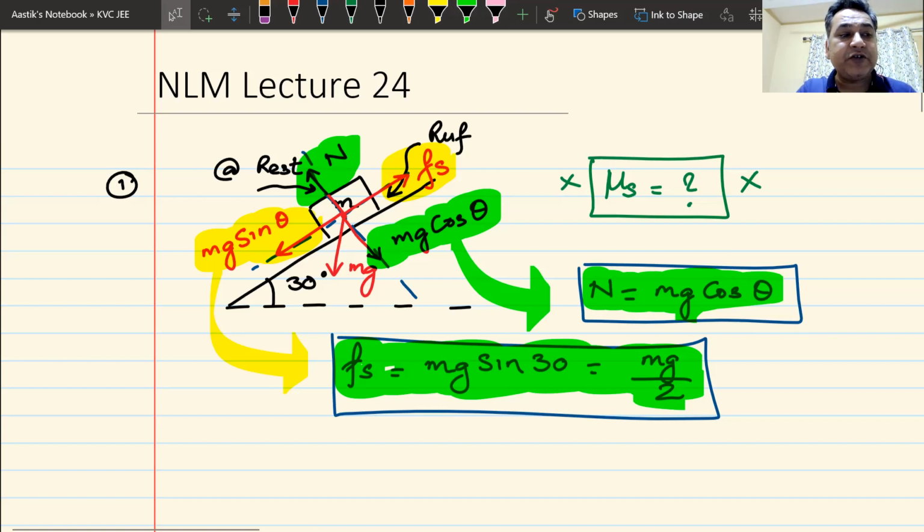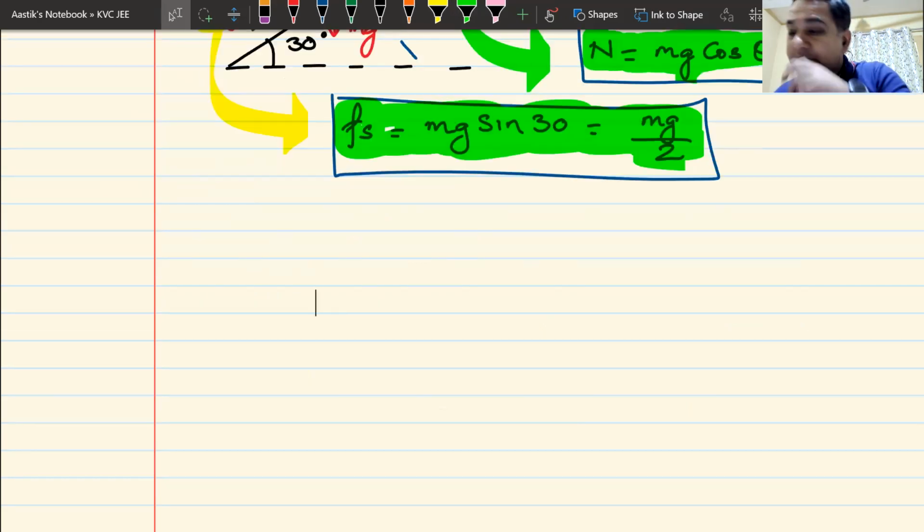segment of this question. Now, what I'm going to do here is change the value of this angle. So basically, this is an inclined plane whose angle can be changed. I'm sure that you might have visited your physics lab by now, and you will find this experiment in your physics practical. It is there in the CBSE textbook, and I'm sure it would be there in your board as well. You have a rough inclined plane whose angle of inclination can be changed, and then you put a block and you see at what angle the block starts to slide. That is what we are going to do here.